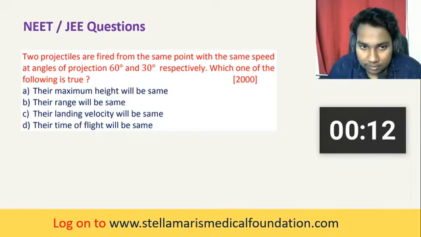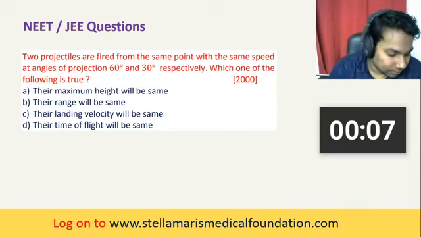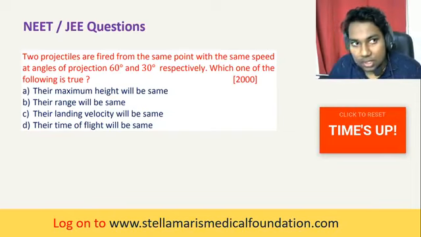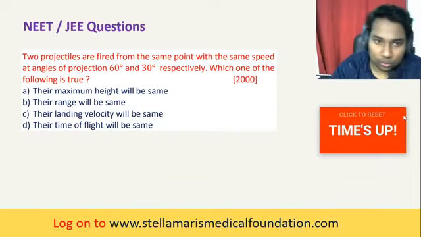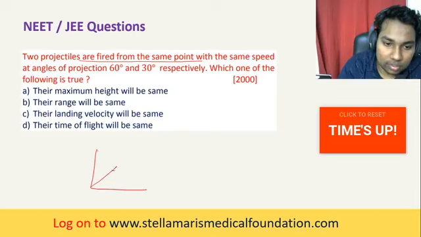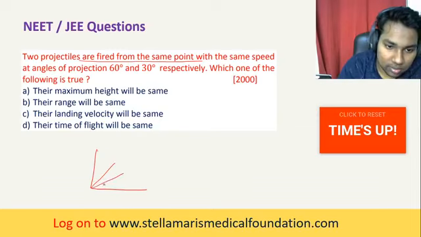So what is the answer here? A, B, C or D? C, sir? George, you are asking whether it is C. See, what I have taught now. There are 2 projectiles fired from the same point. One is projected at 30 degree, another is projected at 60 degree from the same point.